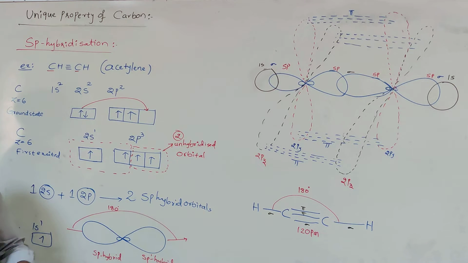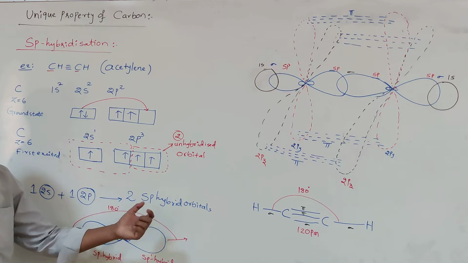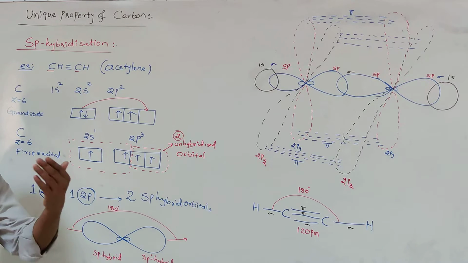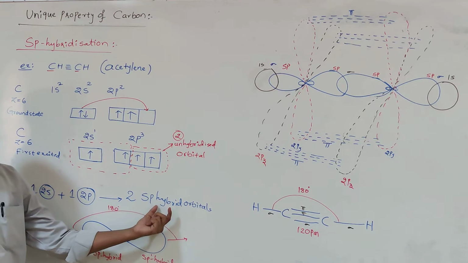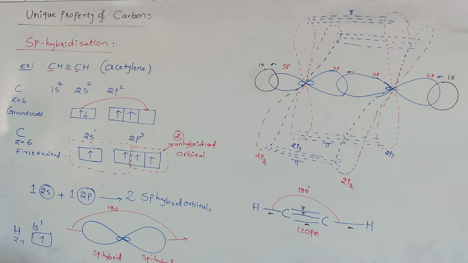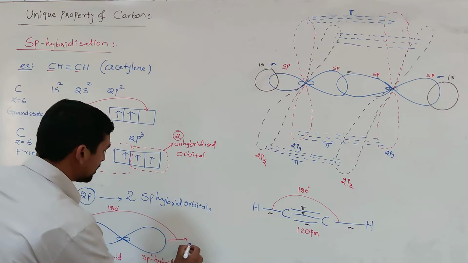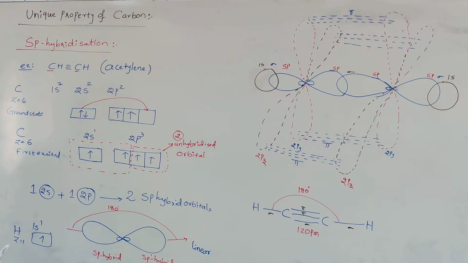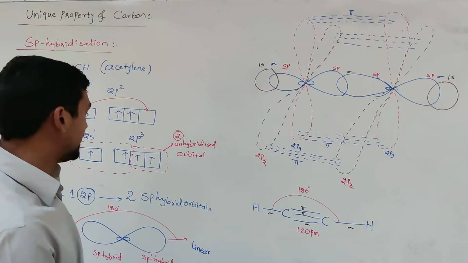Due to the mutual repulsions between the hybrid orbitals, these sp hybrid orbitals are inclined to each other at an angle of 180 degrees. That means the 2 sp hybrid orbitals adopt linear geometry. The 2 unhybridized orbitals are perpendicular to these hybrid orbitals, one along the y direction and another along the z direction.